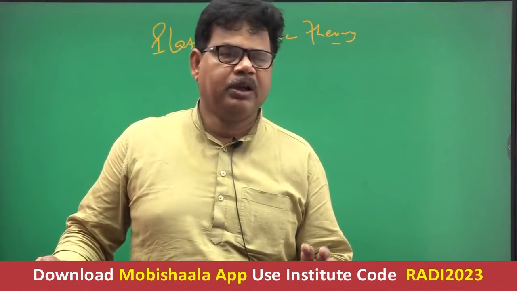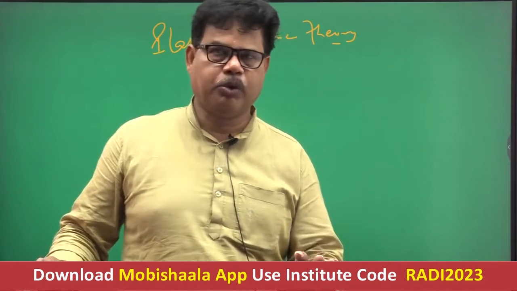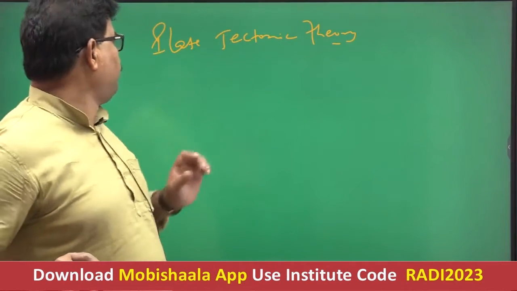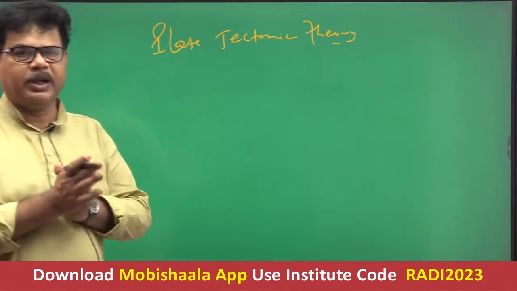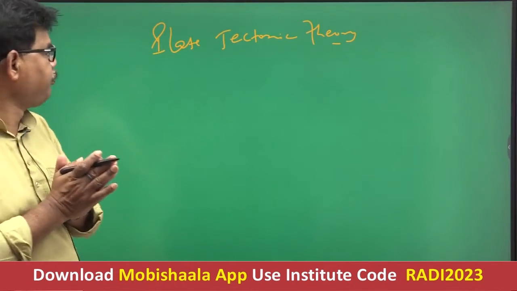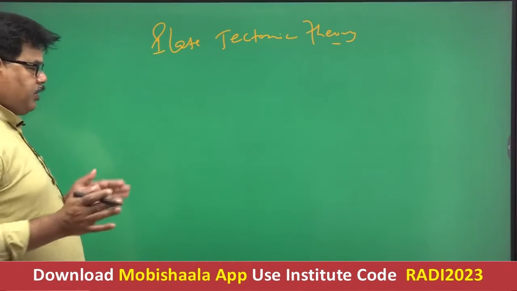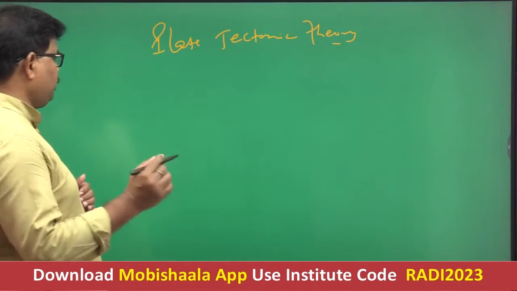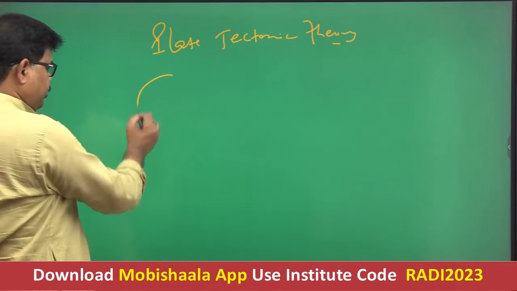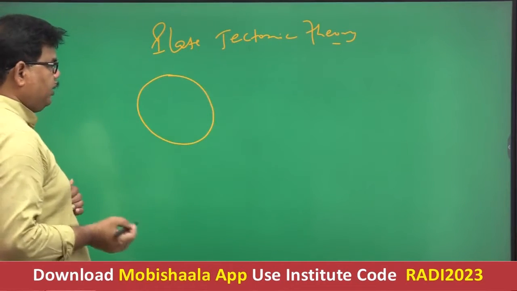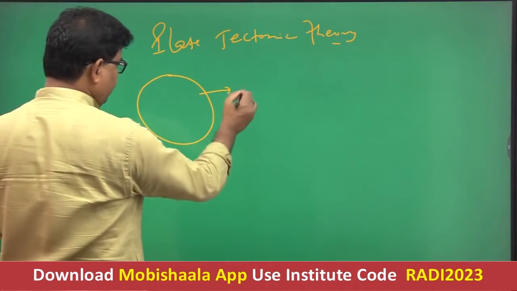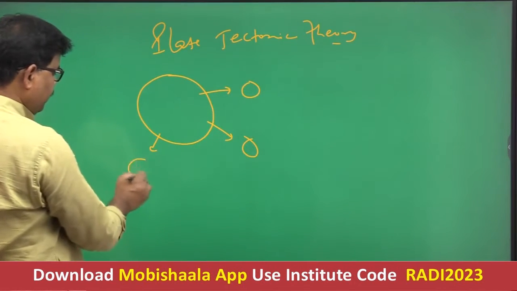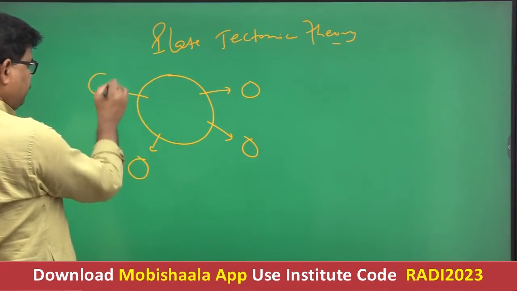Now you see, as far as the question of plate tectonic theory is concerned, there are three terms. One is plate, second is tectonic, and third one is theory. Yesterday we had discussed continental drift theory. Continental drift theory explains the fragmentation of Pangea. This was the united landmass prior to the Carboniferous period.